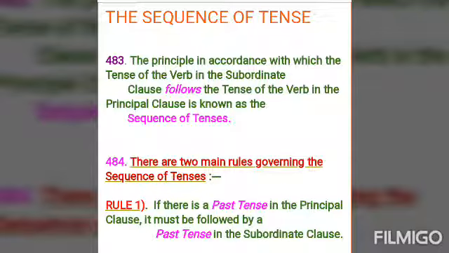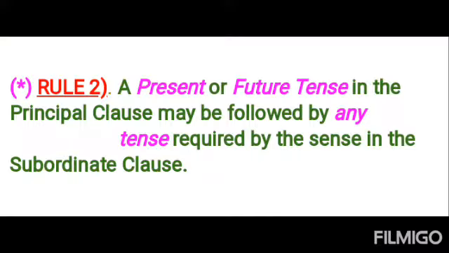Next, rule number 2 is, a present or future tense in the principal clause may be followed by any tense required by the sense in the subordinate clause. Means, if the verb in the principal clause is in the present or future tense, then the verb in the subordinate clause may be in any tense, but according to the sense. For example, I know what he is doing, I know what he was doing, I know what he will be doing, I know what he had done, and I know what he will have done. And the next example is, I shall know what he is doing, I shall know what he was doing, I shall know what he had done.